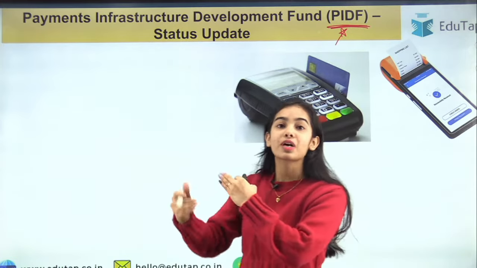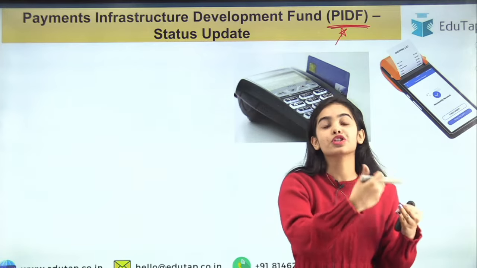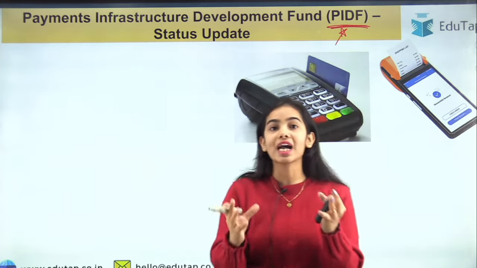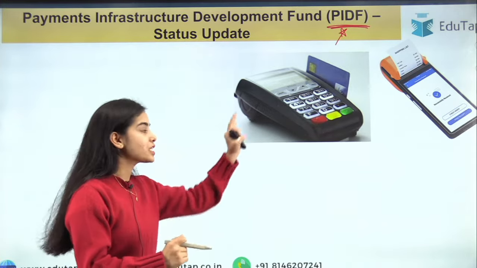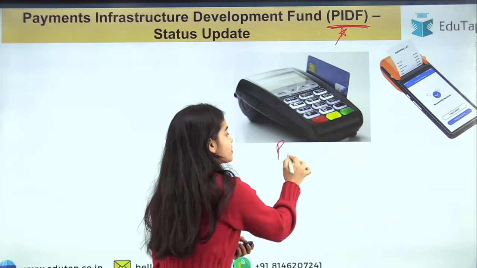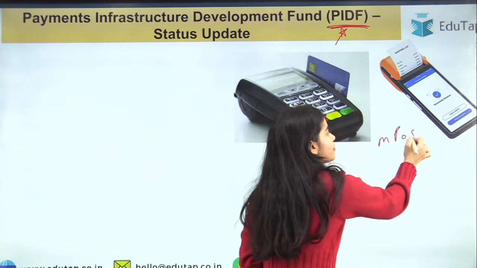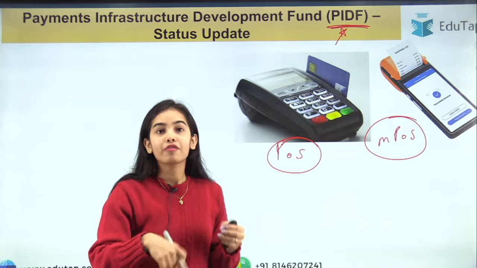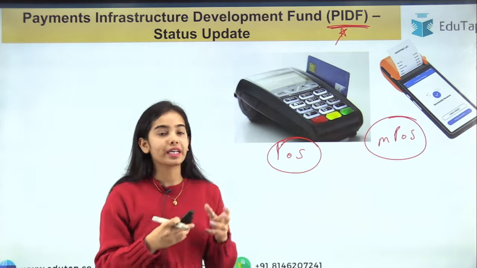That is, the cash transactions that are happening should be converted to digital payments, to digital transactions. And for that, we have to develop the digital payment infrastructure. That is, we need POS machines, we need mobile POS to swipe our card so that we can pay, we can transact without cash, we can directly pay through our debit cards.